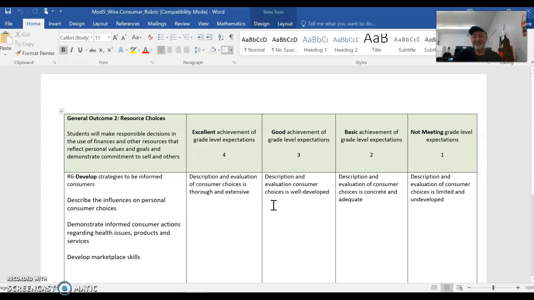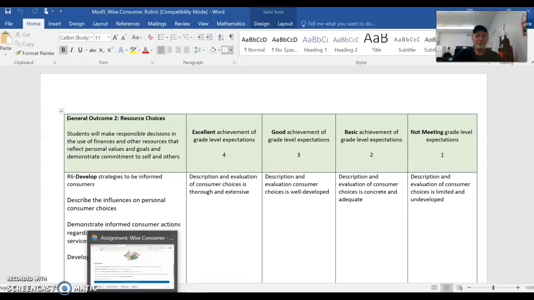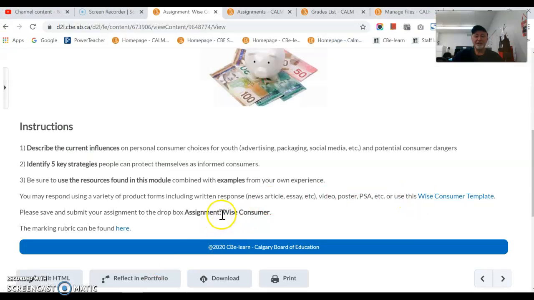Generally, I'm looking for detail, lots of information, and lots of personal connects. The more personal connects I get, the better I see that you understand this information, because it could save you a lot of hassle, a lot of time, a lot of grief. In your submission, when you do submit this assignment, please do not submit an assignment with a pages or key extension. Those are Mac extensions, and I cannot open those.